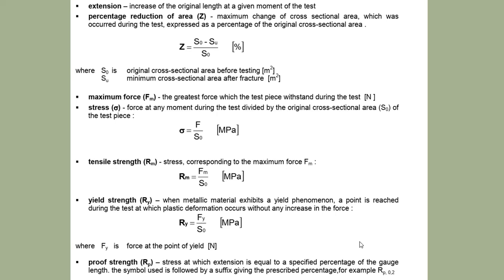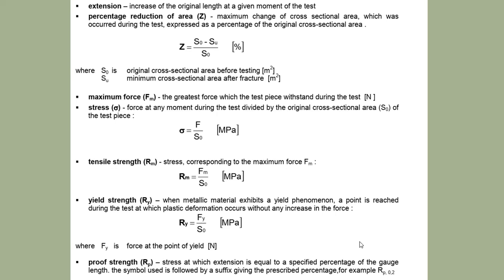Then yield strength. For steel that exhibits the yield phenomenon, a point is reached during the test at which plastic deformation occurs without any increase in force. Without increasing force, there will be plastic deformation in the steel. So that force we can take, that is Fy divided by S0, the force at point of yield.